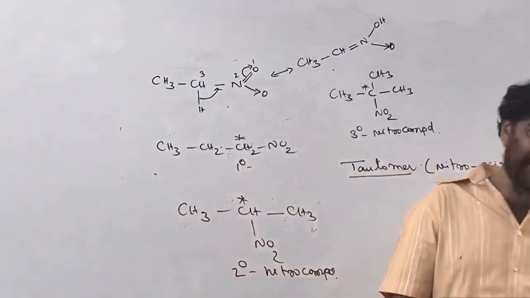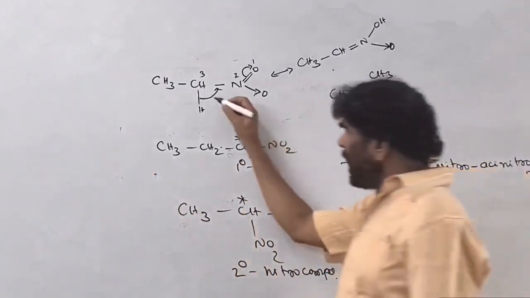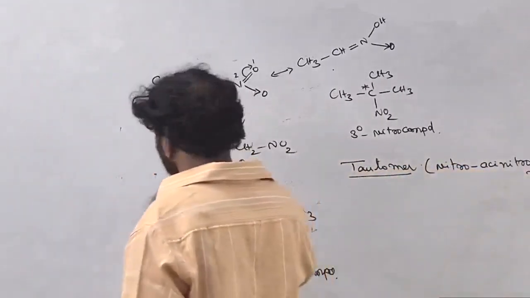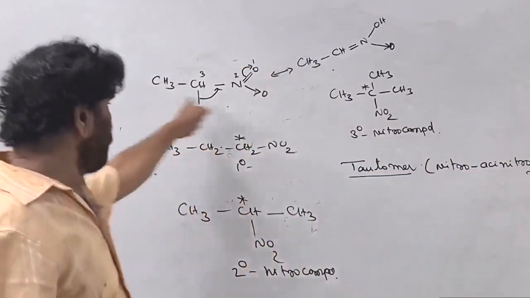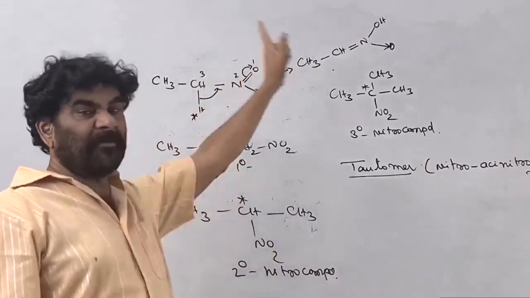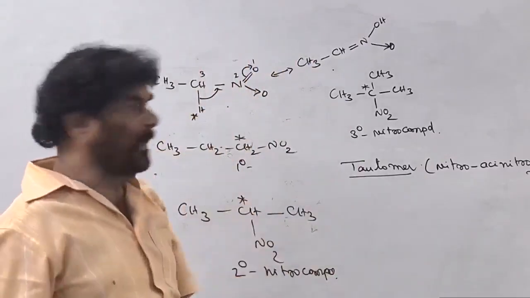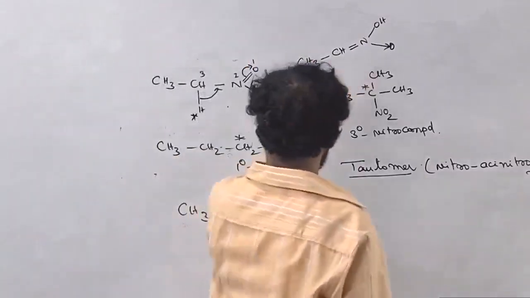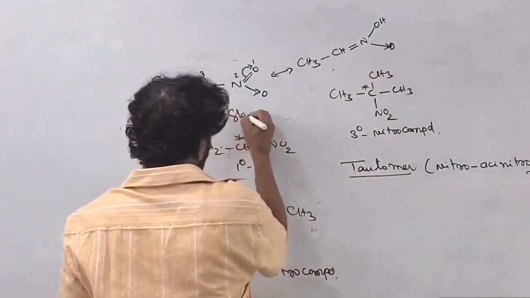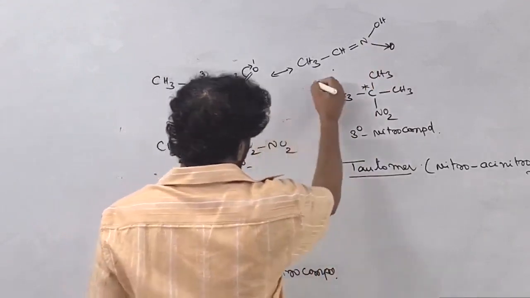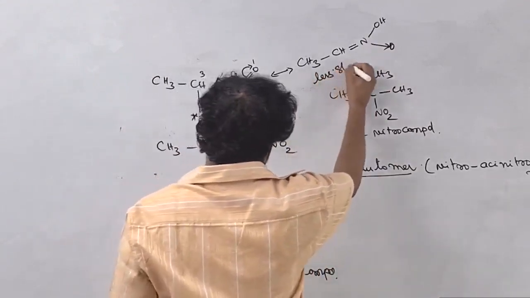Due to tautomerism, what happens? The alpha hydrogen becomes acidic hydrogen because it moves from this place to that place and then back here, from aci-nitro form to nitro form and again to aci-nitro form. The nitro form is more stable and the aci-nitro form is relatively less stable.